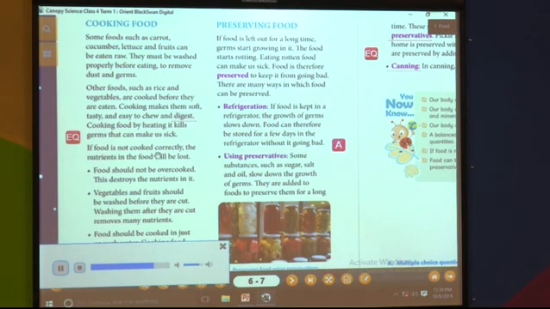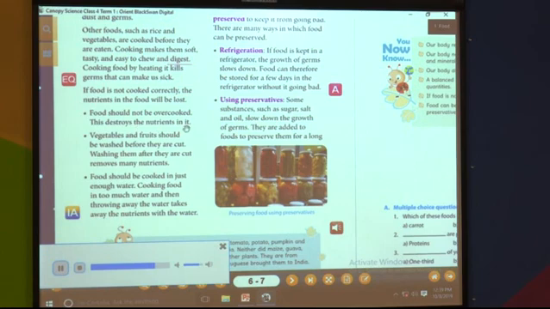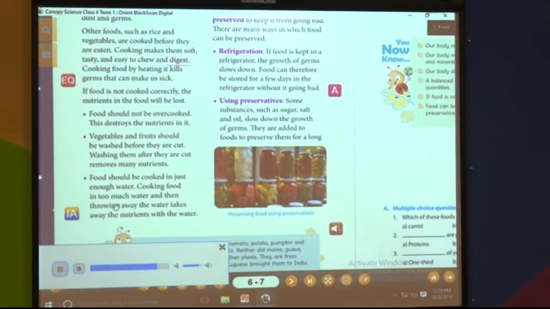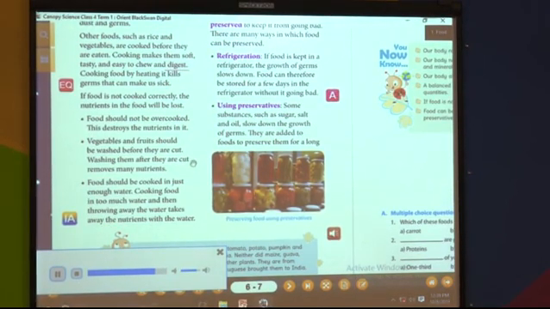If food is not cooked correctly, the nutrients in the food will be lost. Food should not be overcooked. This destroys the nutrients in it. Vegetables and fruits should be washed before they are cut. Washing them after they are cut removes many nutrients. Food should be cooked in just enough water. Cooking food in too much water and then throwing away the water takes away the nutrients with the water.